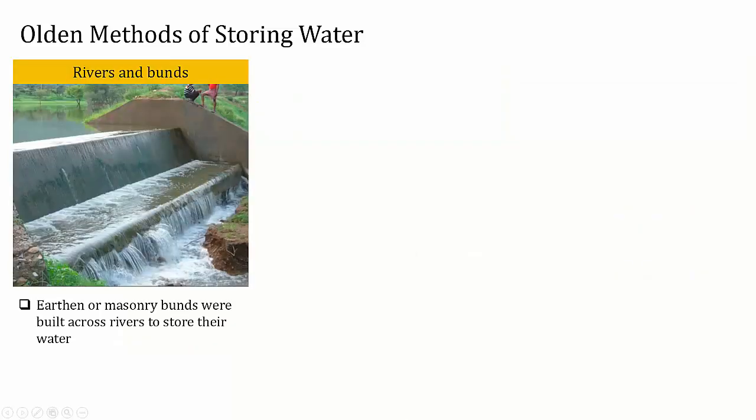Rivers and bunds. Earthen or masonry bunds were built across rivers to store their water. People used to build a wall on a small river. This would stop the water from flowing away. These small walls were called bunds. Small lakes would form behind the bunds.